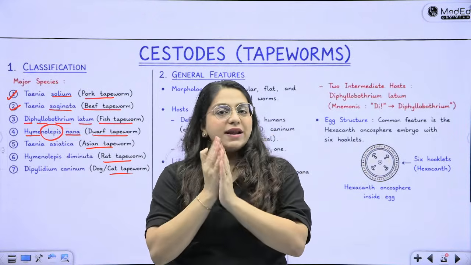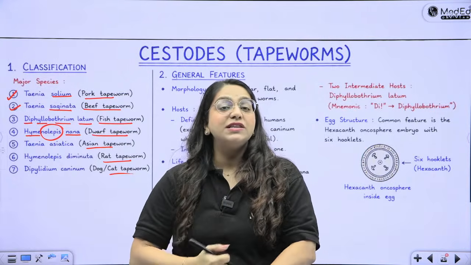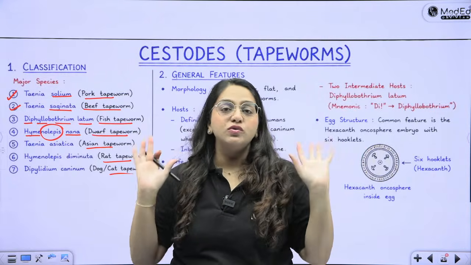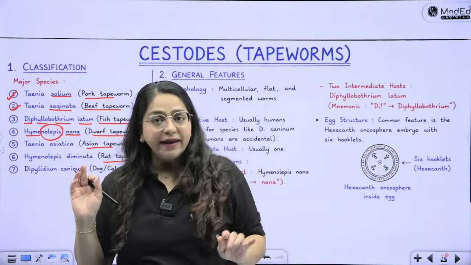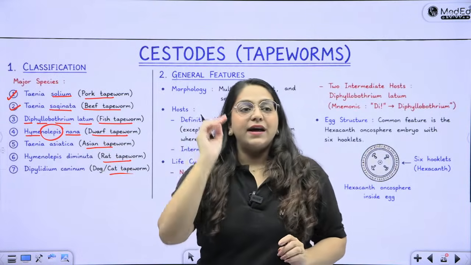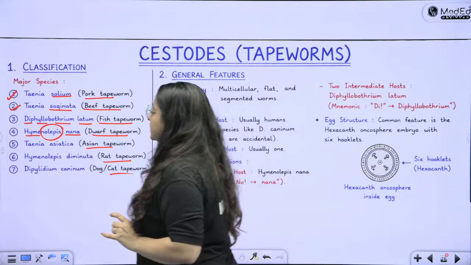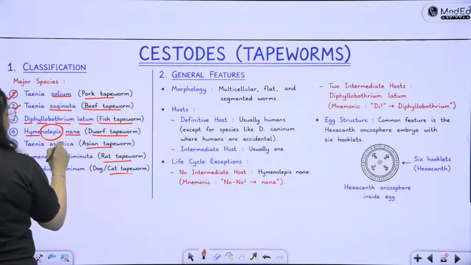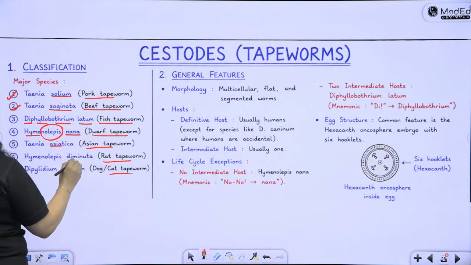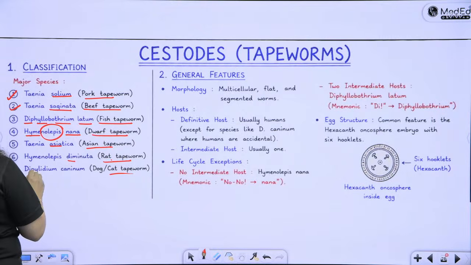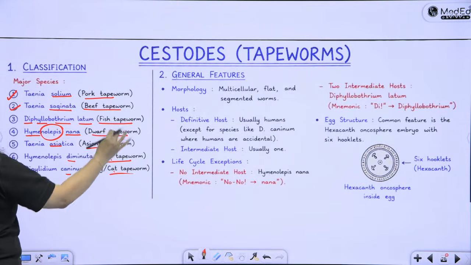Please do not write incorrect spellings of organisms. That's a big blunder, a sure shot way of losing marks and irritating the examiner. So Hymenolepis nana, Taenia asiatica is Asian, Hymenolepis diminuta is rat, and Dipylidium caninum is cat. You can skip these.